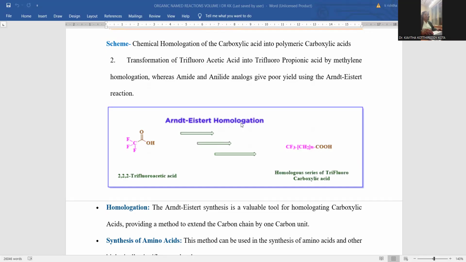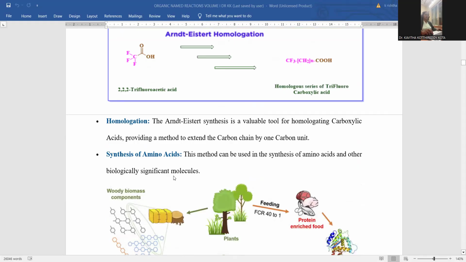That depends upon the number of times you are repeating the same homologation process, and hence you can finally achieve CH2 taken n times. The n depends upon your requirement of applicability. That is the reason why the homologous series of trifluorocarboxylic acid is the final product as a polymeric one. This is the way you can apply. Wherever you want, there you can achieve the chemical transformation. This is the reason why the research is very interesting and important as well. And from the application perspective also, there are multiple domains to achieve the successful products.